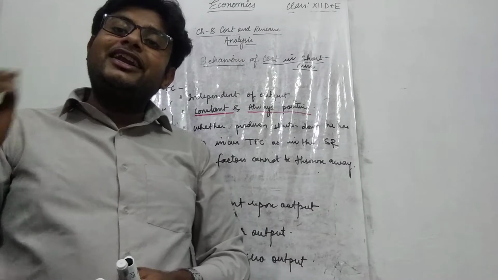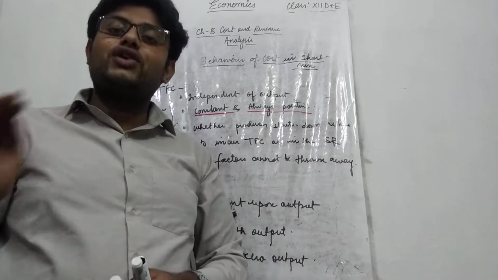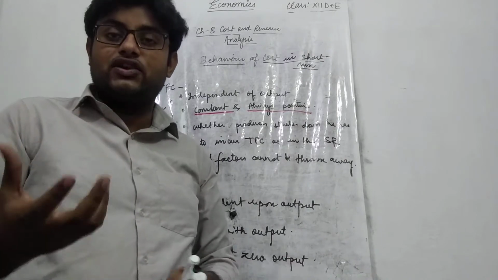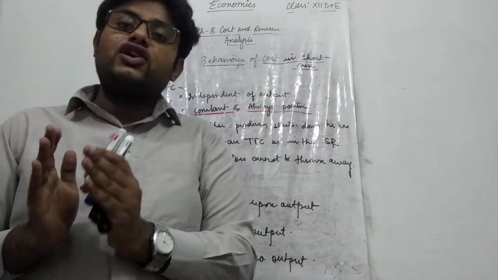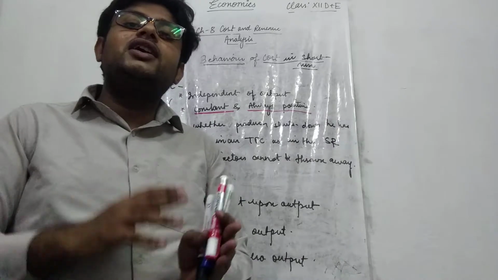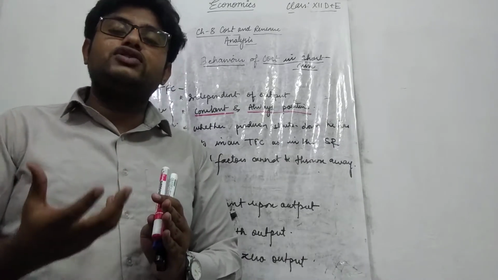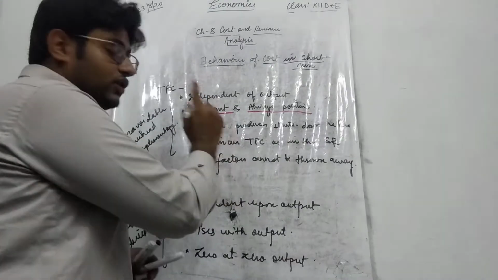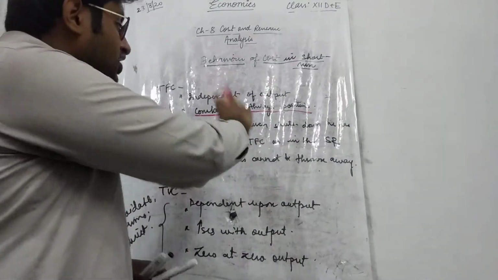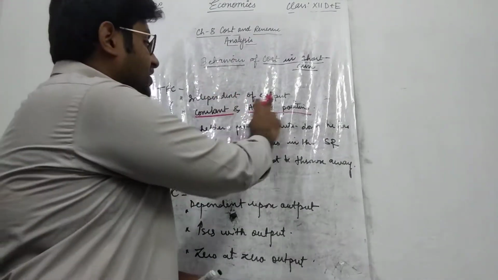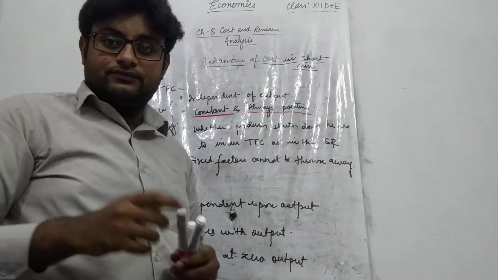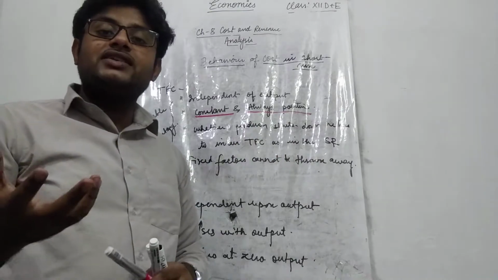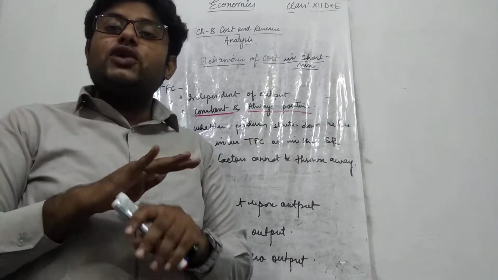Whether the output increases or decreases, it will remain constant, because your fixed factors remain constant. If your factors are constant, then the cost incurred on those factors will also remain constant. So the first thing is that your total fixed cost in the short run always remains constant and positive. Why am I saying that it always remains positive? For instance, suppose a producer is producing nothing.